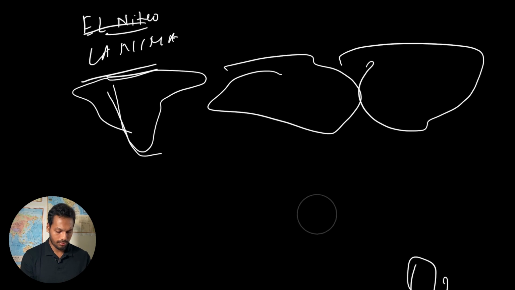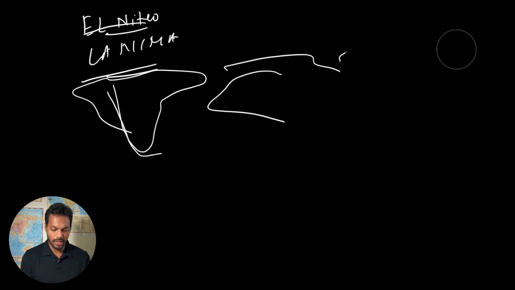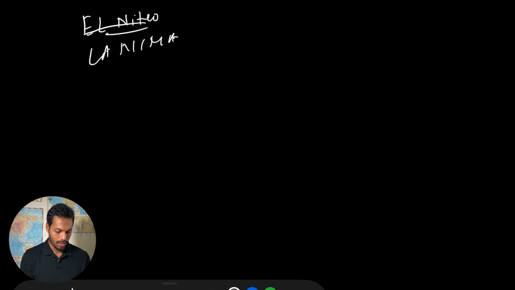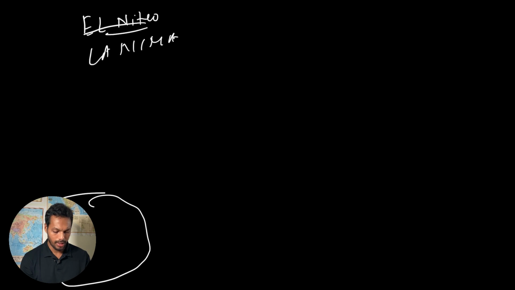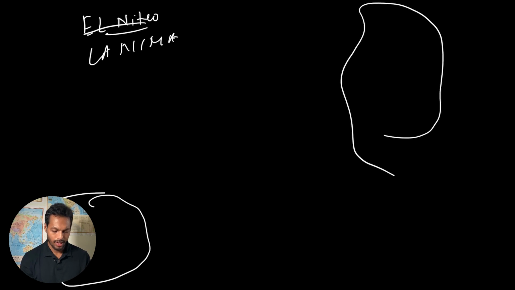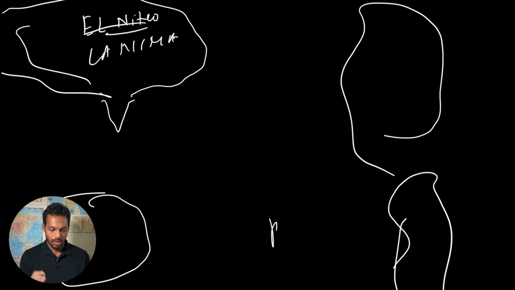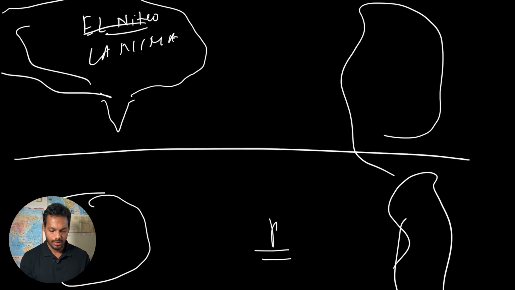But from the El Nino and La Nina point of view, if I rotate the map, then it looks like this: suppose this is Australia and this is Northern America, this is Southern America, and this is India, and these are Asia and Europe. So this is the Eastern Pacific, this is the Pacific, and this is our equator, right?